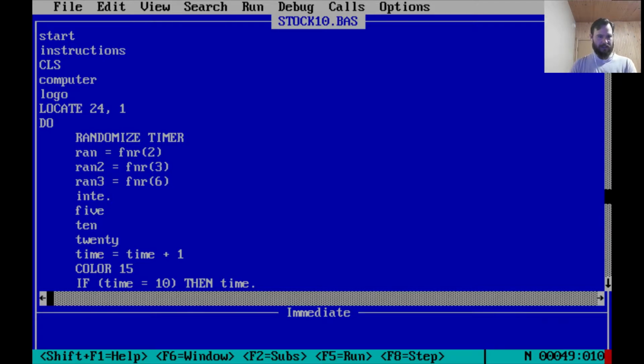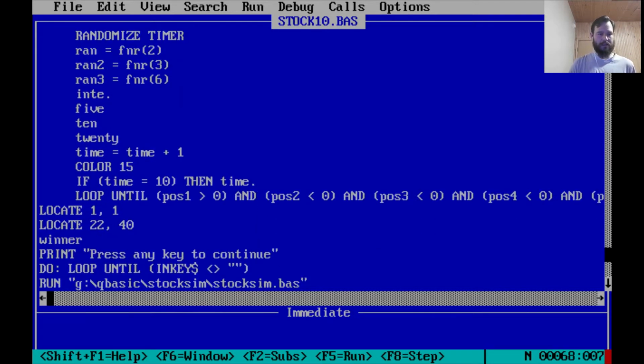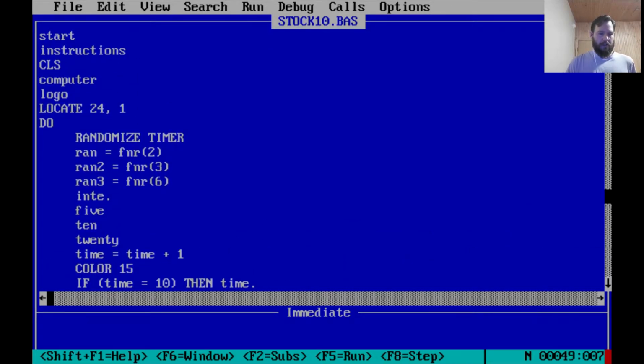Locate 24,10, 24,1, and do. Keep doing this. Randomize timer. Okay, we randomize the timer. First random number is between 1 and 2. Second is between 1 and 3. The third random number is between 1 and 6. This, I'm guessing, simulates the 3 different dice in Stock Ticker.